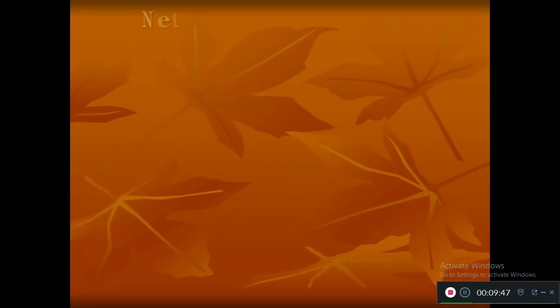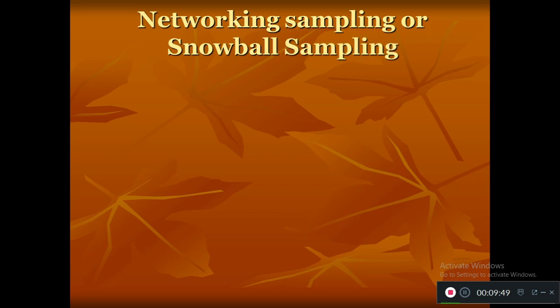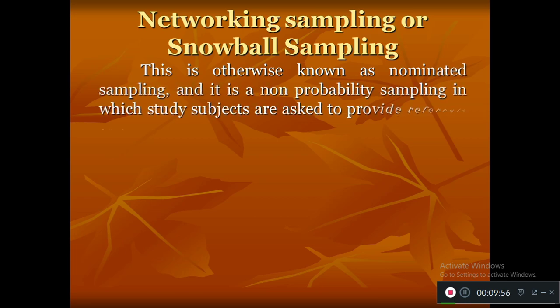Next method is network sampling, also called the snowball sampling technique. It is commonly used in community areas when the sample has to be collected in a large geographical area. The sampling is done from the subjects by identifying referrals.